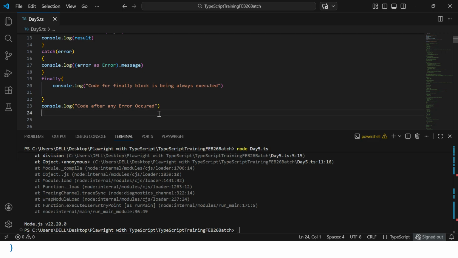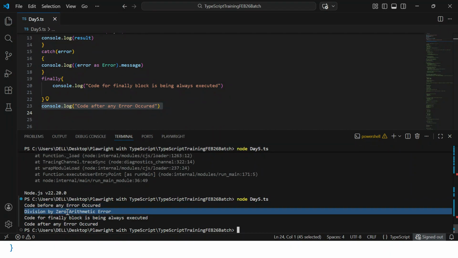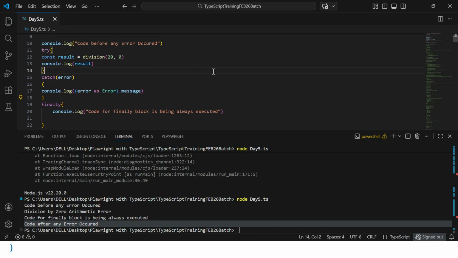Error will be coming, but it will be handled, and the remaining line of code also will be executed. You could see the code before the error, right? After that, whatever division by zero arithmetic error is coming, and then the finally block executes, and the code after the error is also executed. That is the beauty of this try catch block and finally block.